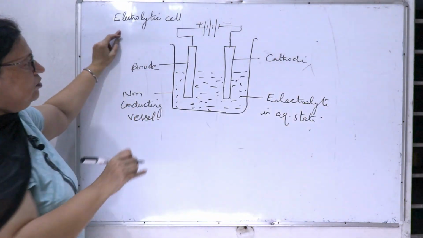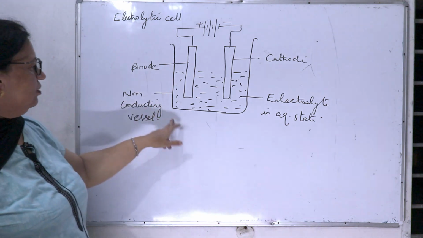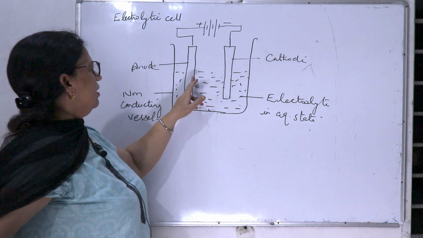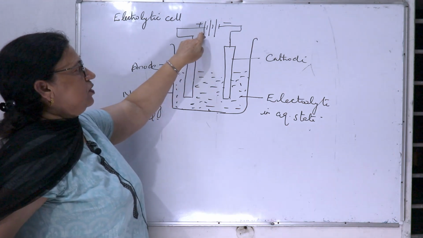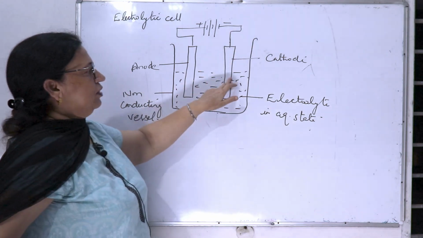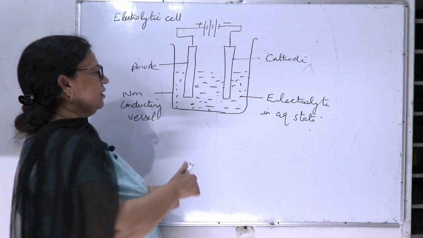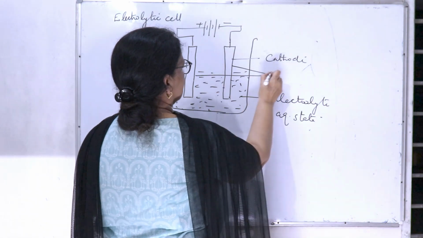So this is the electrolytic cell, and this electrolytic cell is having a non-conducting vessel which is having two electrodes. One is anode, which is connected to the positive terminal of the battery, and cathode, which is connected to the negative terminal of the battery. These are called electrodes.